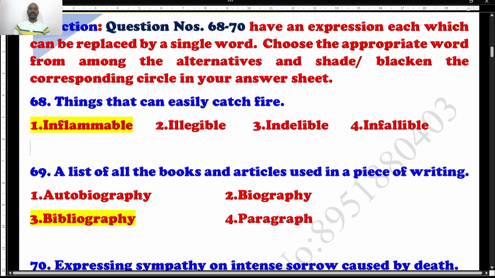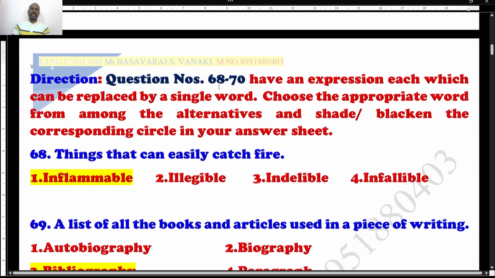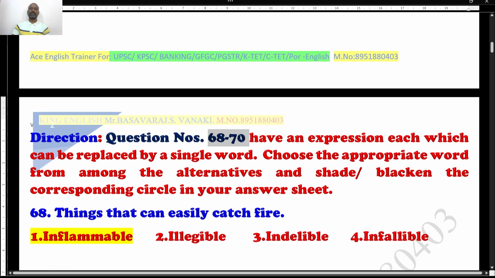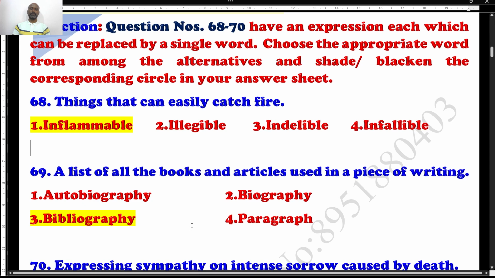Well, question number 69. A list of all the books and articles used in a piece of writing. Again, it is one word substitution. Students, questions 68 to 70 are vocab based, especially one word substitution. As I said, things that can easily catch fire is a sentence, and the one word substitution is inflammable. You can lock it. Similarly, a list of all the books and articles used in a piece of writing.